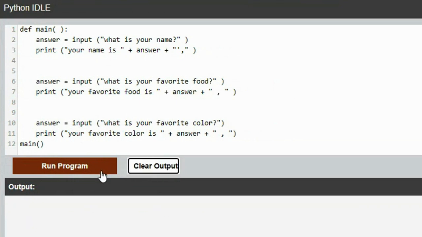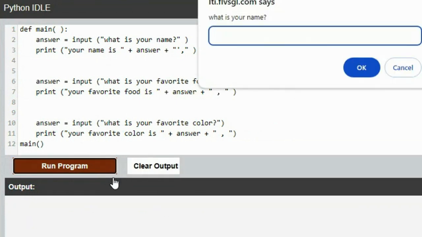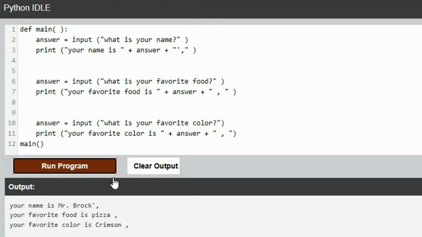Everything's indented the same. What is your name? Mr. Brock. Favorite food? We'll just say pizza and crimson. Okay, so now that actually does have 3 input statements that run, but I had to do a lot of work to get there. I had to correct a lot of the things you have wrong. Let's go back and see what all your program is supposed to do.